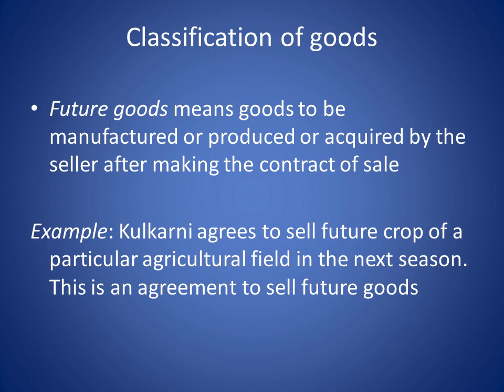Now, future goods. Future goods means goods to be manufactured or produced or acquired by the seller after making the contract of sale. Okay, so a simple example: in a manufacturing company you get an order to produce 50 units. After the order is received, you will manufacture those 50 units and sell those goods. Another example: Kulkarni agrees to sell the future crop of a particular agricultural field in the next season. This is an agreement to sell future goods, because he has to grow the crops first and only then sell them.